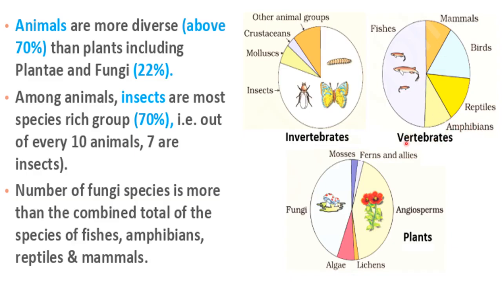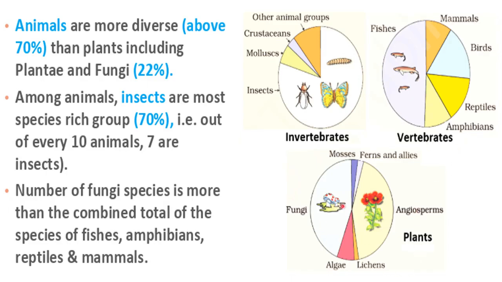So this is showing diversity at the vertebrate level. Here you can tell that Pisces is the most diverse group among vertebrates, right? Among all the animals, insects are the most species-rich group, and among the vertebrates, Pisces is the most diverse group, right?